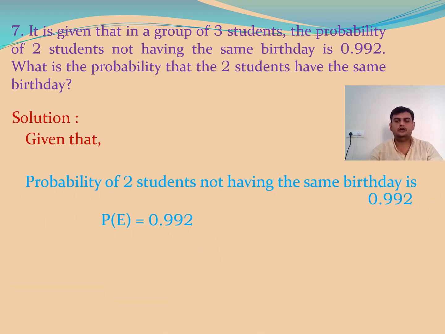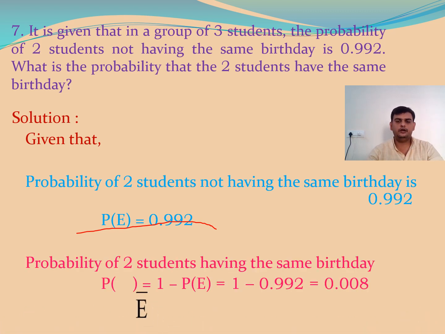Probability of 2 students not having the same birthday is 0.992, which is given, that we assume as probability of an event E, 0.992. Next, probability of 2 students having the same birthday is nothing but probability of E complement.